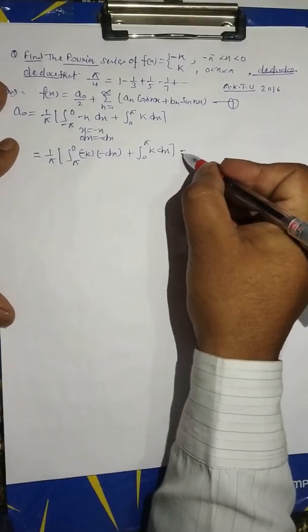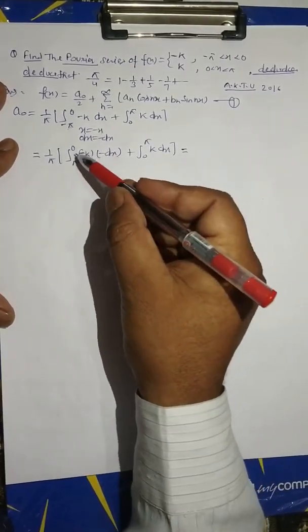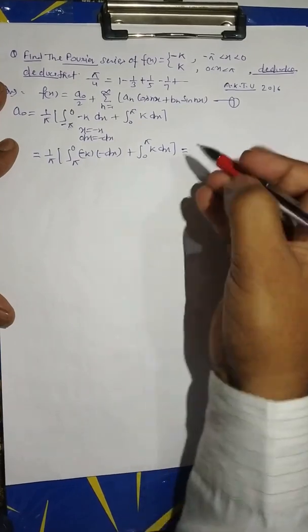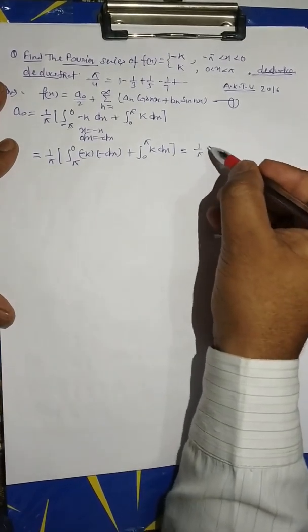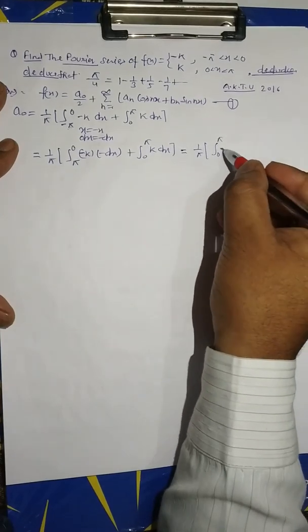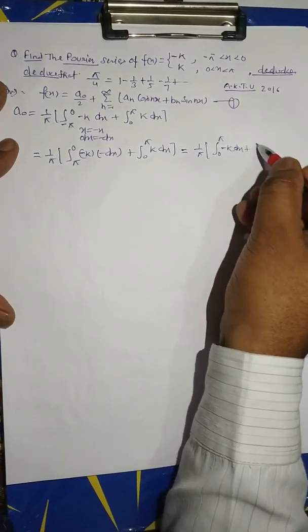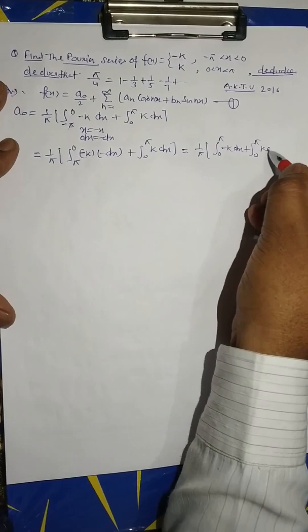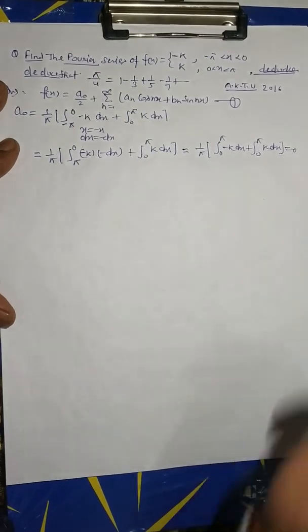Changing the limit, this is 1 upon pi of 0 to pi minus k dx plus 0 to pi k dx, this will be 0.